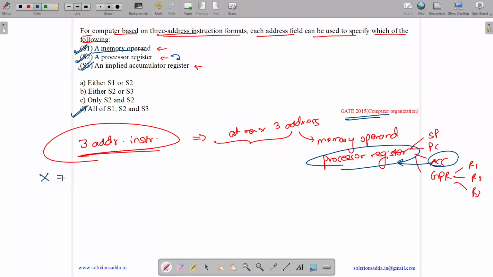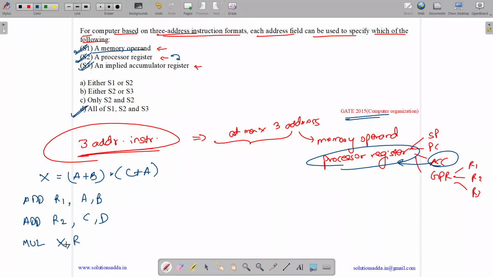I will give you an example. Let us suppose we have X equals A plus B into C plus D, and we need to write the 3 address code for it. So how will we write it? We will first do ADD R1, A, B. Then we will do ADD R2, C, D. Then we will do MUL X, R1, R2. So let me explain these to you. So this is the first operand, second operand, and this is the result.